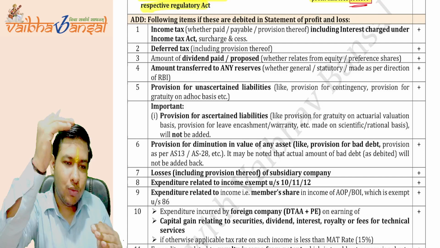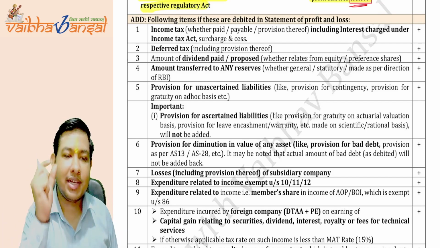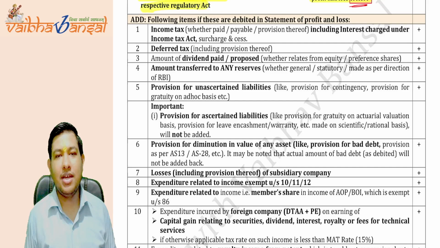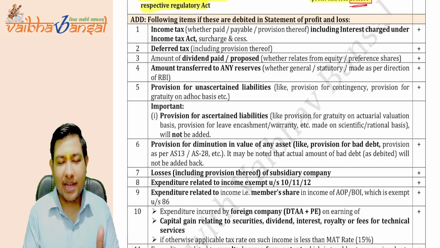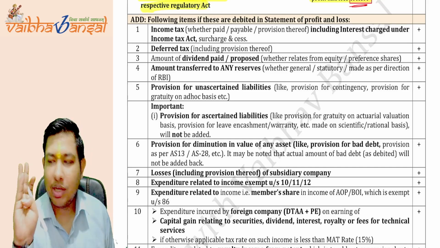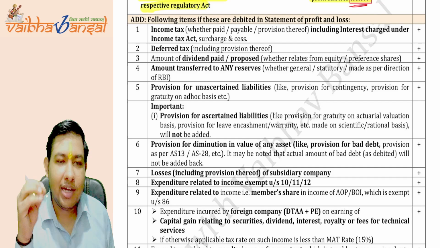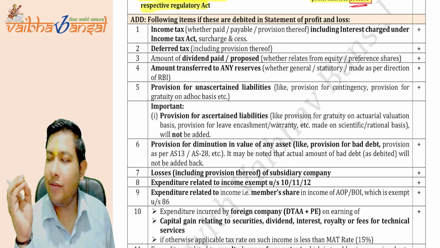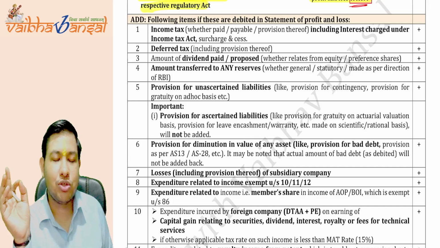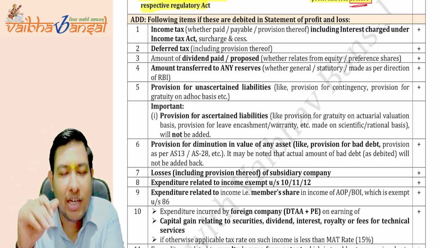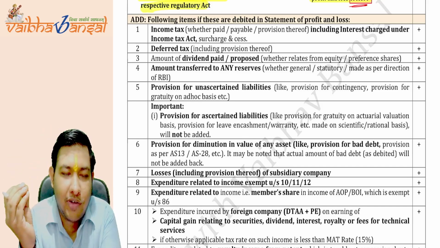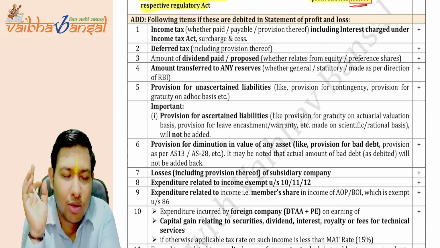We just need to add it back and reach the correct profit. Is this clear? So income tax, with whatever name called, paid, payable, provision: if you made the provision, then it also has to be added back. If it is shown as income tax payable, then it also has to be added. If it shows income tax paid, then it also has to be added.